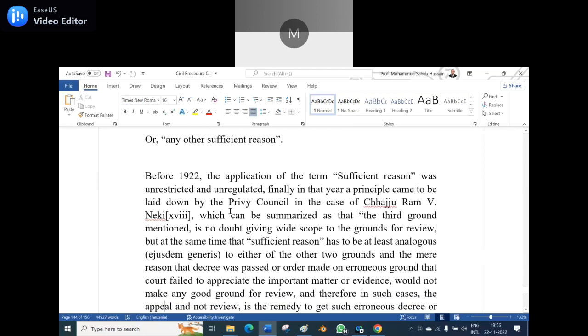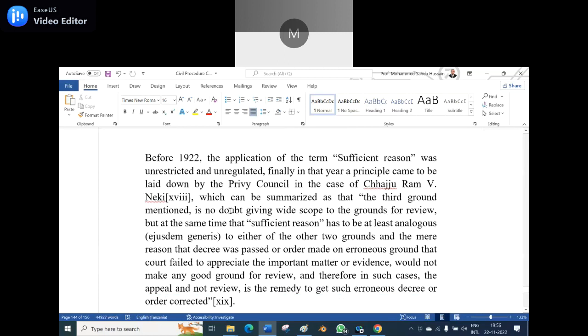Neki, which can be summarized as follows: the third ground mentioned is no doubt giving wide scope to the grounds for review, but at the same time, the sufficient reason has to be at least analogous, ejusdem generis, to either of the other two grounds. The mere reason that a decree was passed or order made on an erroneous ground, that the court failed to appreciate the important matter or evidence, would not make any good ground for review, and therefore in such cases the appeal and not review is the remedy to get such an erroneous decree or order